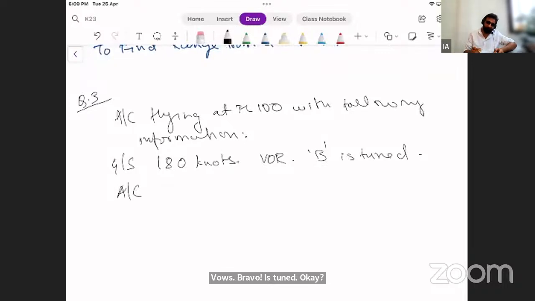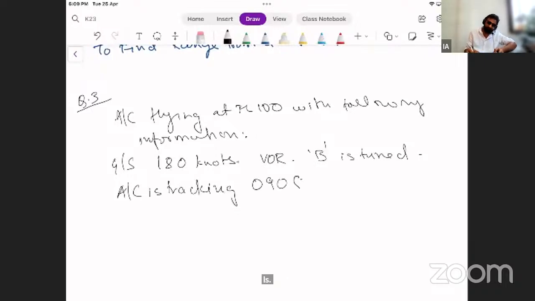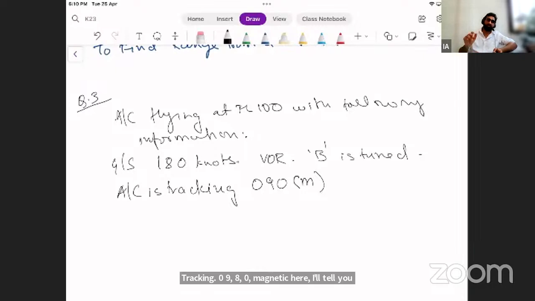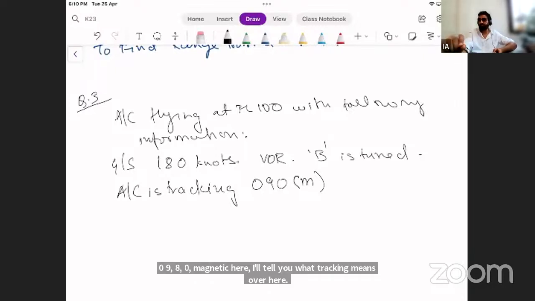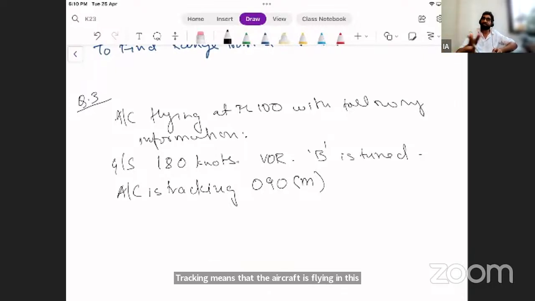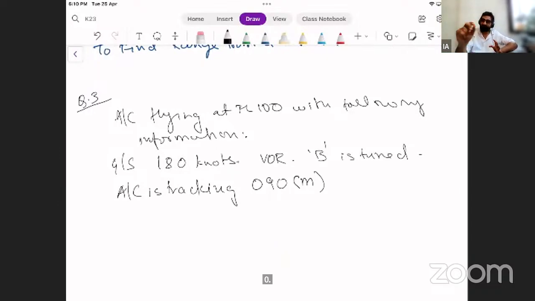Aircraft is tracking 090 magnetic. Here I'll tell you what tracking means. Tracking means that the aircraft is flying in this direction, 090. But is that the heading? That is not sure. Is that the flight path of the aircraft? Yes. The CG is tracing this. You all know 090 is east, so this aircraft is tracking east. It means it is flying east.